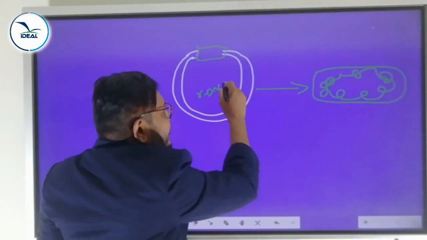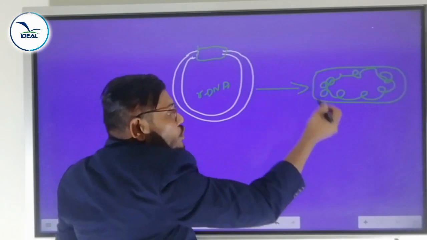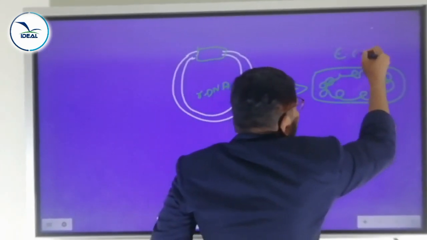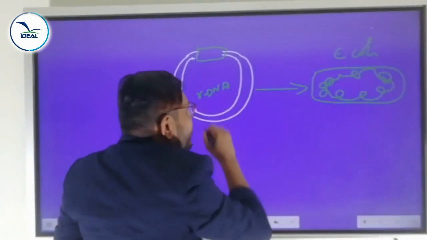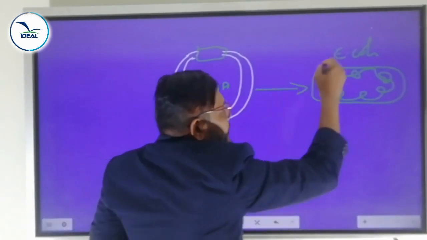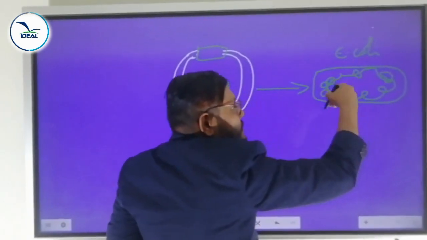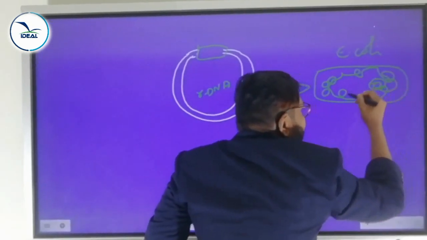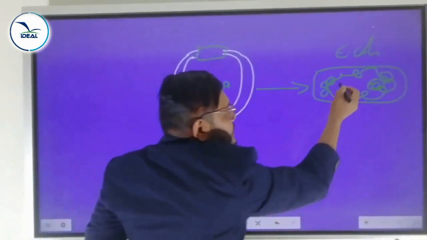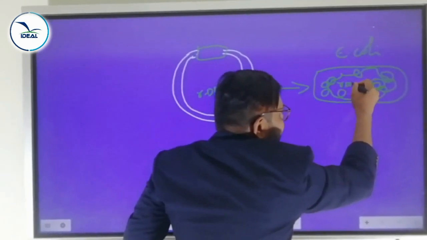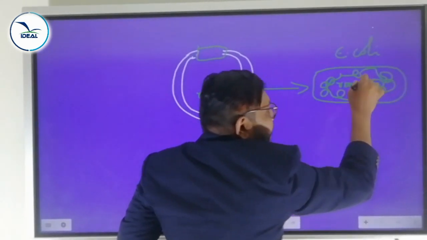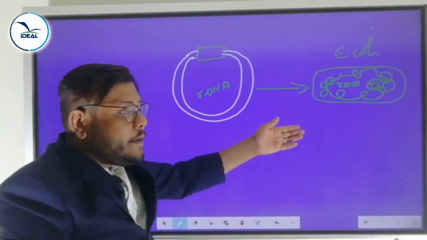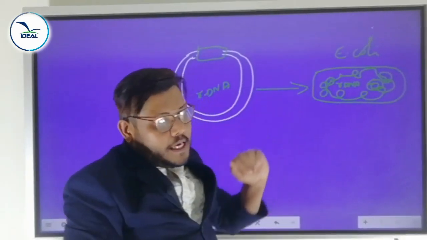So this rDNA is introduced into the host organism, that is E. coli. So here we are going to introduce that particular recombinant DNA. In the case of E. coli, extra chromosomal DNA, the plasmid, is already present here. Other than the plasmid, we are introducing which DNA? Recombinant DNA. So along with the plasmid DNA, recombinant DNA is also present in E. coli.